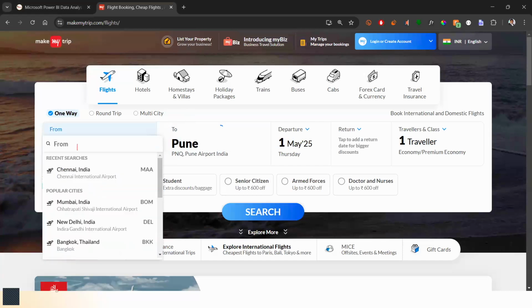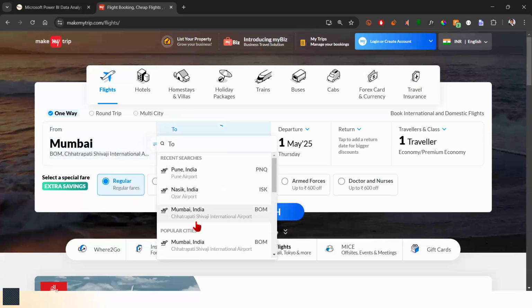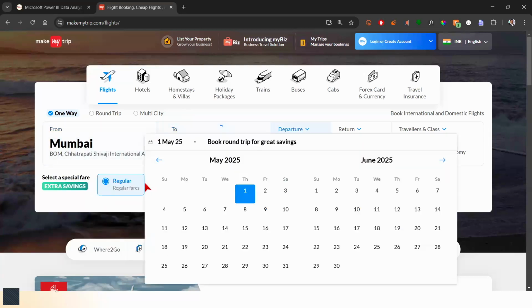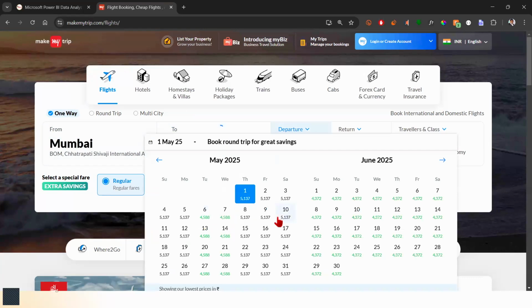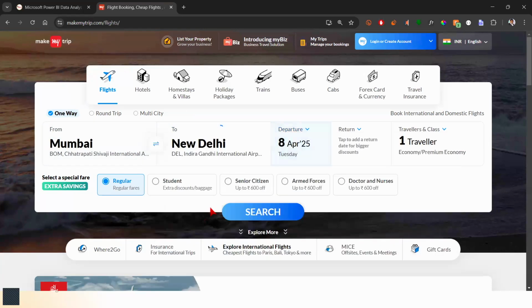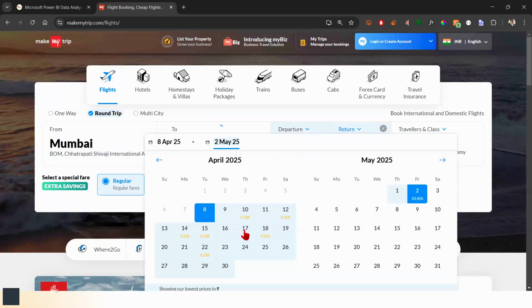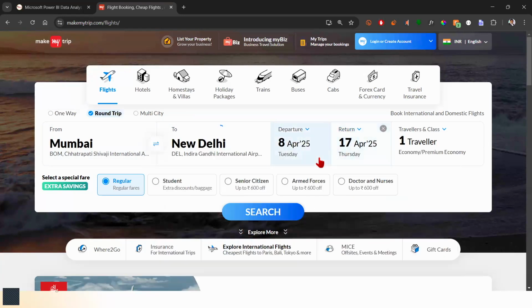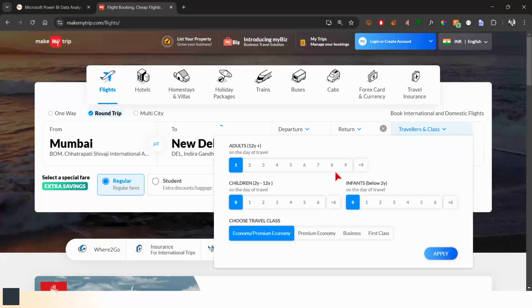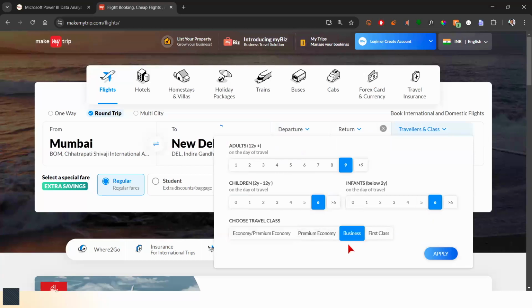Okay, so let's say, for example, I want to go from Mumbai to Delhi. Let's just do that. And we'll book our flights for somewhere in April, and we'll return, let's say, 1 week later. Now I want to give this tool a difficult time searching for these flights. So I'll max these filters out. I'll say I'm traveling with 9 adults, 6 children, 6 infants, and I want to do this in business class. That means all of these passengers have to be accommodated in one single flight.